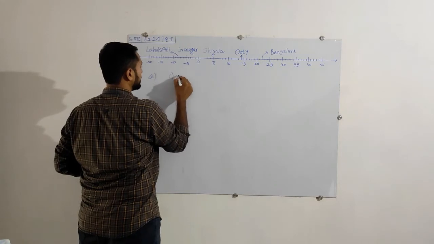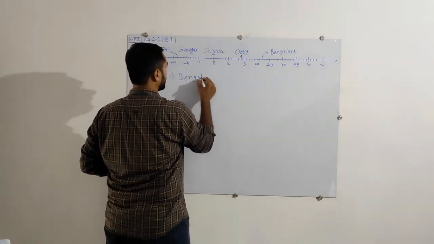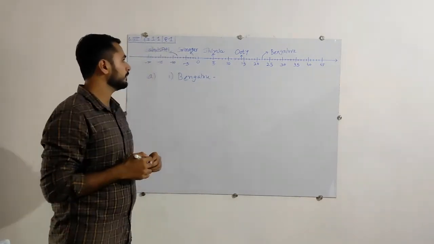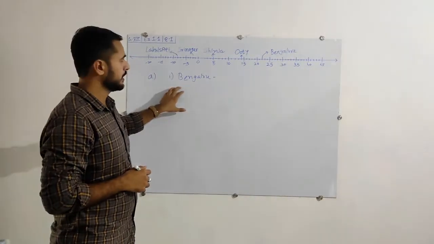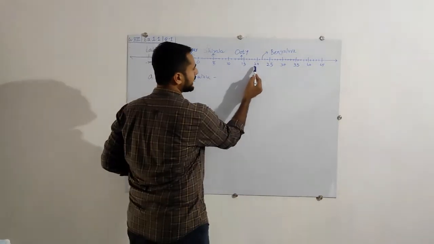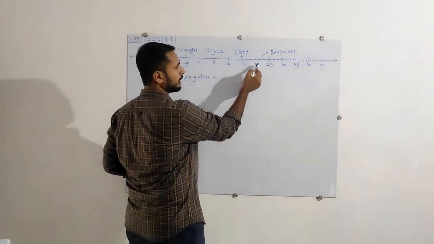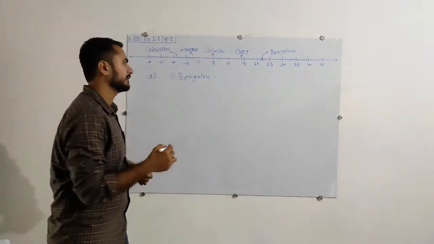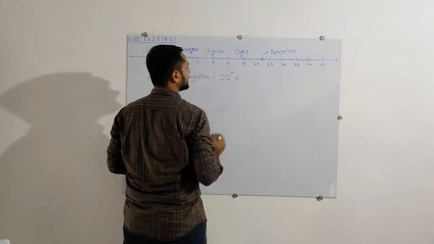For Bengaluru, just find out what the temperature is. Here is 20, then 21 and 22. So the temperature at Bengaluru is 22 degrees Celsius.